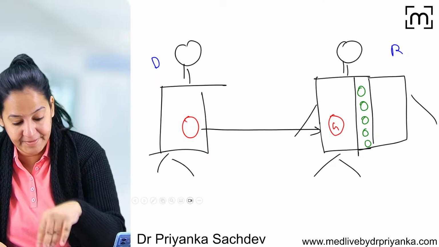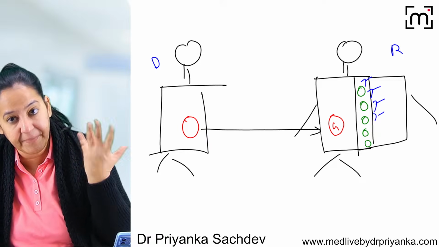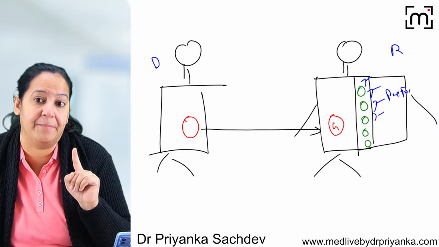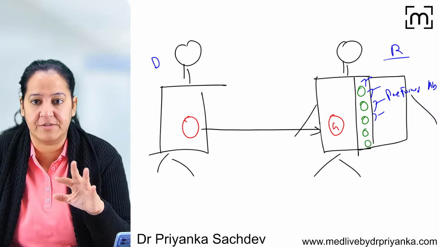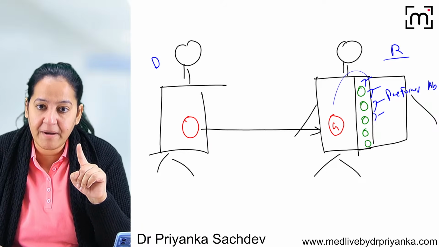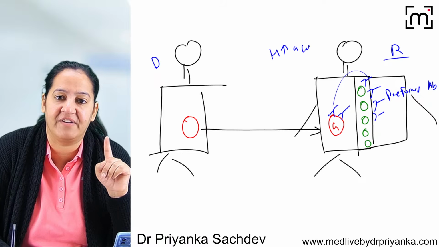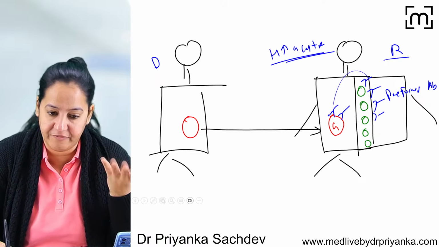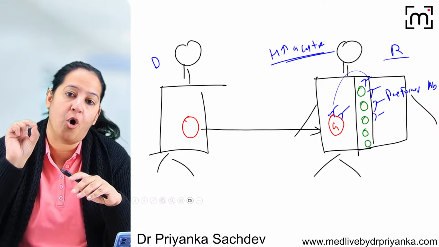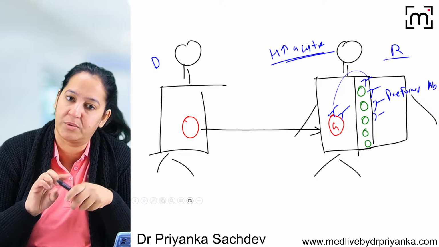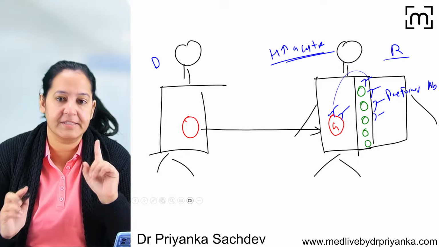Number one, in the recipient's body, sometimes preformed antibodies are present due to the sensitization of the recipient by the donor previously, before this transplant. So these preformed antibodies are coming and damaging the graft. This is known as hyperacute rejection. The first type of rejection is hyperacute. It is due to preformed antibodies. It is within minutes. As soon as you put the transplant, it is rejected on the OT table itself, sometimes before you suture and close the patient. Within 24 hours, it is completely rejected. Okay, so this is hyperacute.